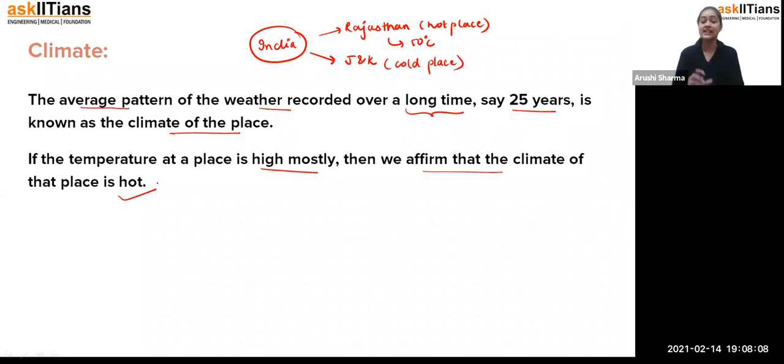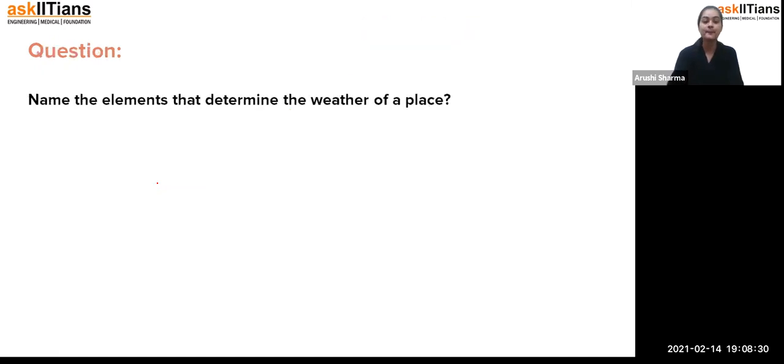And if we talk about the elements, on what basis we record the weather, it's temperature, sun, humidity, and we have seen wind speed and rainfall. So these are the elements of the weather. Because, students, we know that some places have very high rainfall and some places have very little rainfall. All these factors play an important role in our daily life. Fine, students. Okay, so that means we have covered all of the topics.